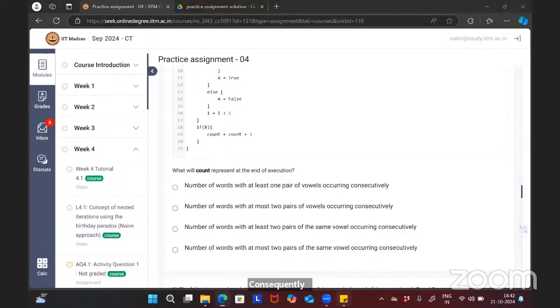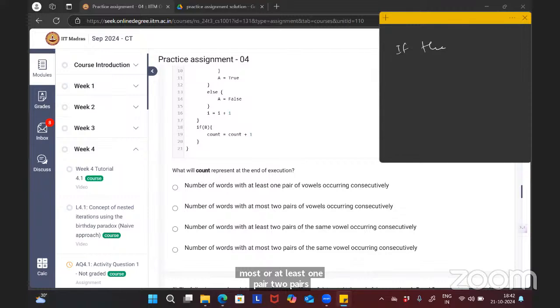For this kind of case, you can take an example with vowels occurring consecutively, such as two pairs of the same vowel occurring consecutively.